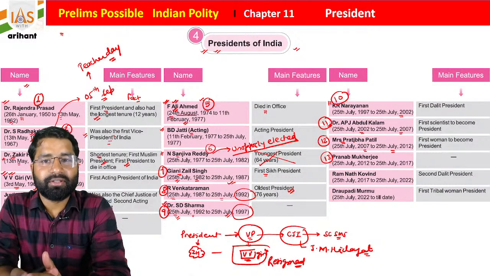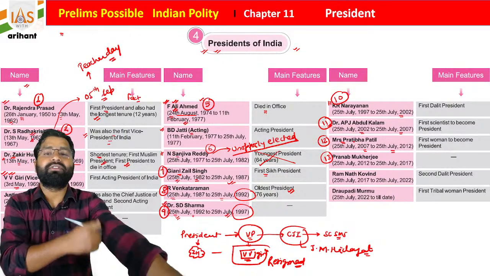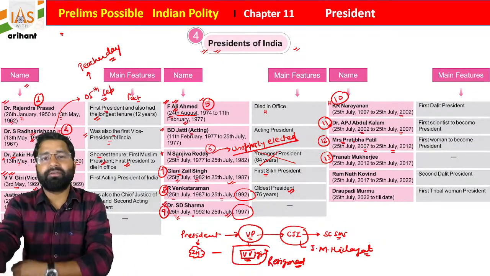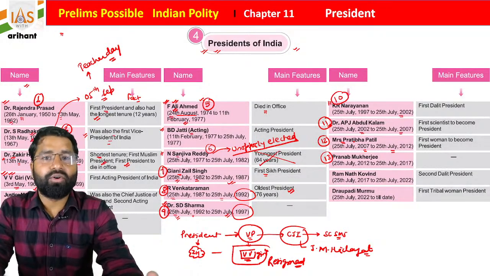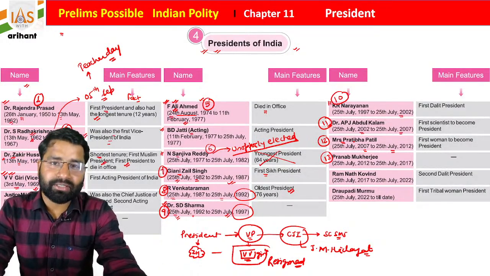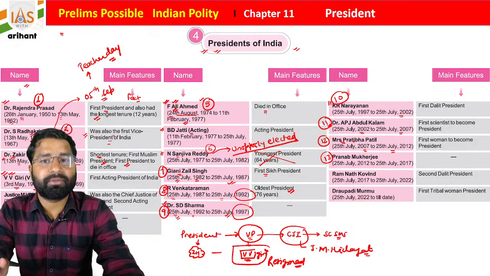you can say he was an economist also. So basically he was part of the Planning Commission too, so this is also very important. A question was in this format: the president who also worked as a part of the Planning Commission. So he was basically Pranab Mukherjee sir.